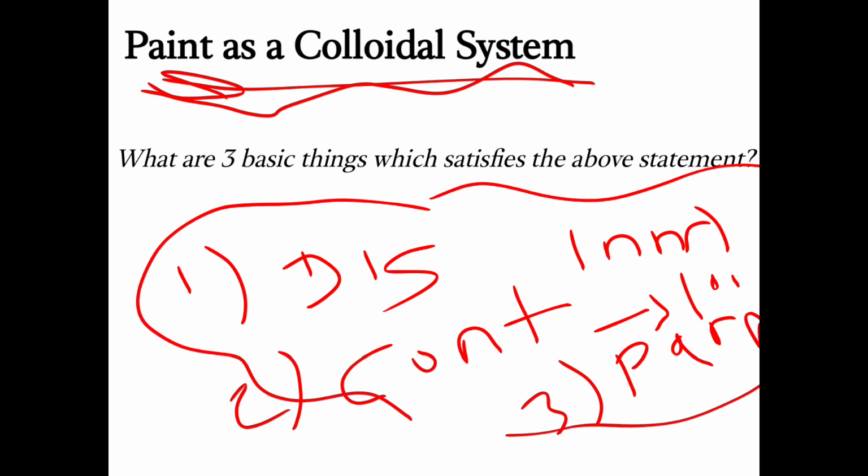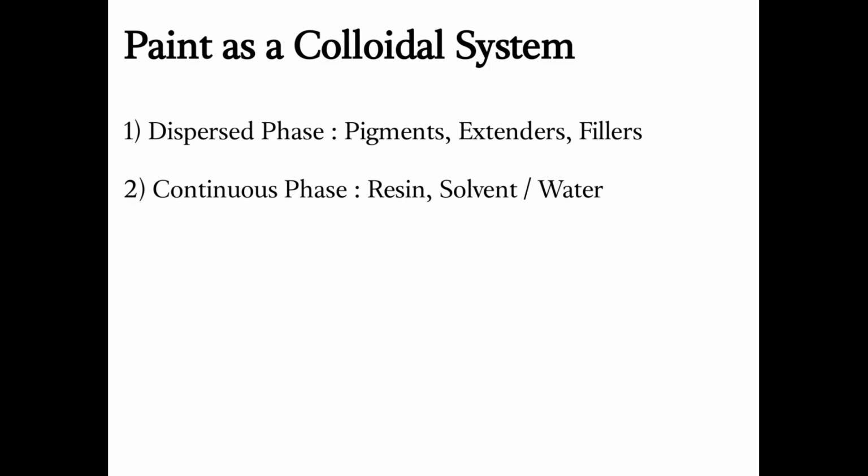Okay, so next, paint is going to have what? First is the dispersed phase and second is the continuous phase. So in paint, what is going to be the dispersed phase? It is going to be pigments, extenders or fillers, and the continuous phase is going to be resin, solvent or water. Water is also a solvent, right?